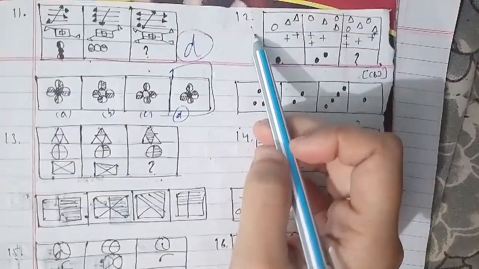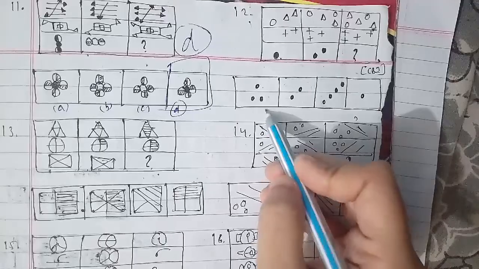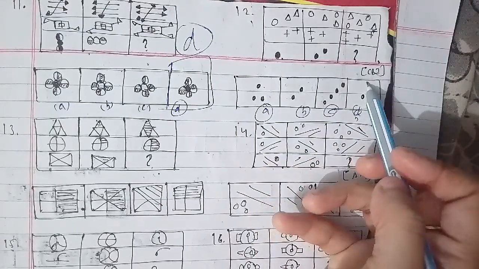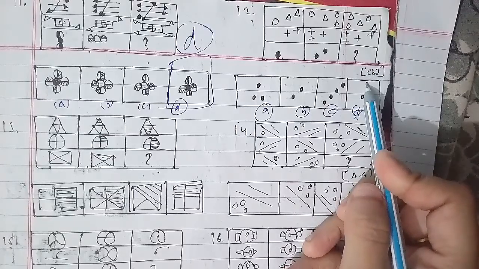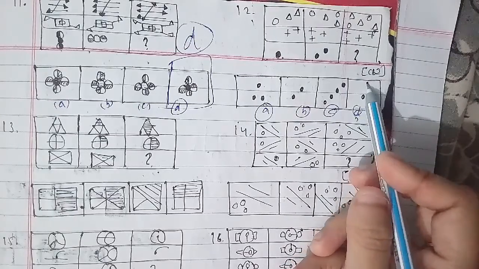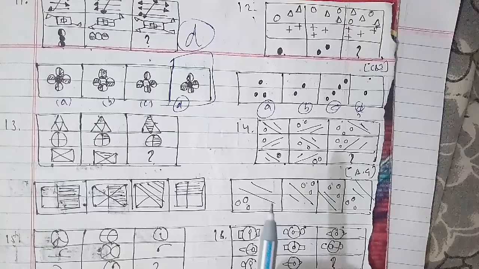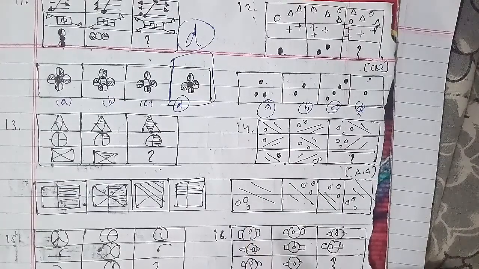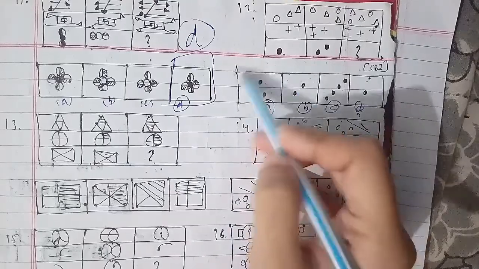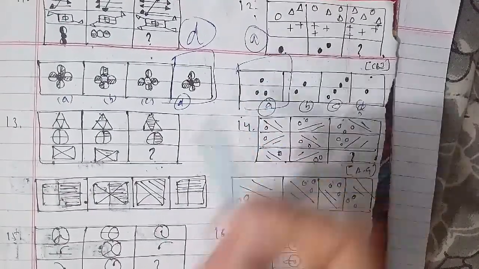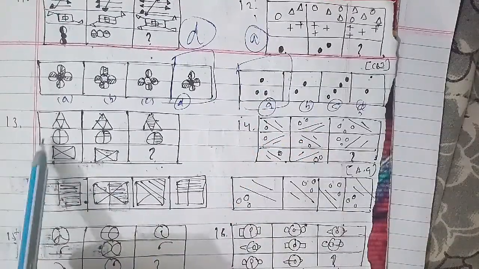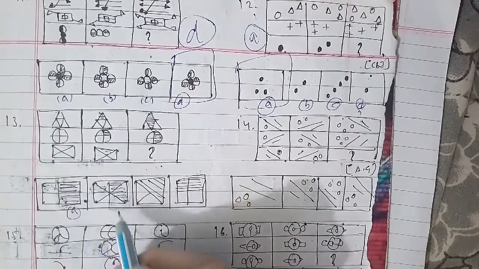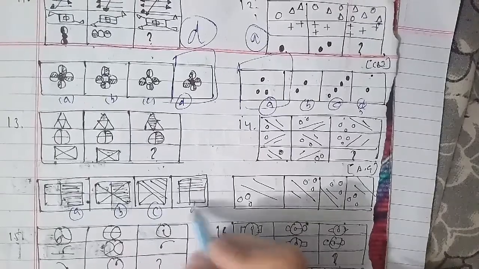We'll talk about the 13th question of the session. These were the figures as you can see here, where this has been the figure A, B, C and D. In this case, in each of the figures the circles are towards the longer line and the number of circles increases by one at each step from left to right in each row, and also the positions of the lines in the first and the third figure are identical. We can say that the figure which we have as an answer is the B figure. B will be the right answer for this question as well, and that is also an important one here.